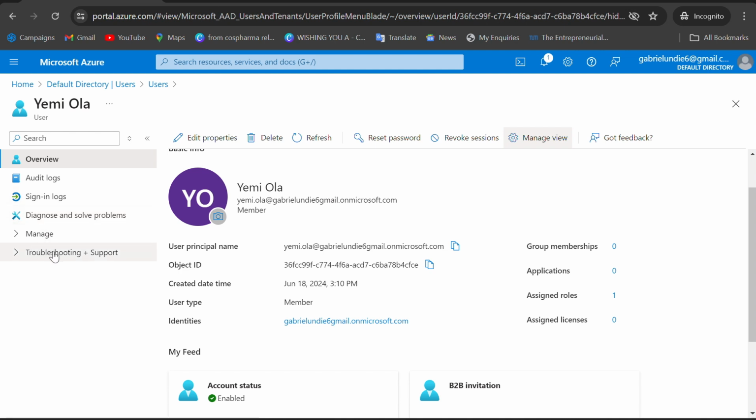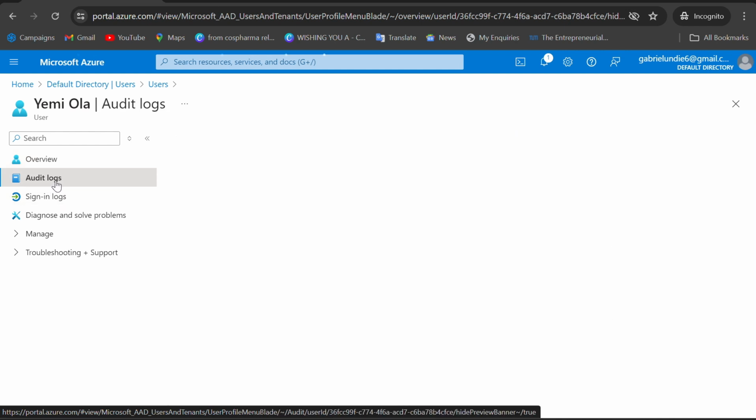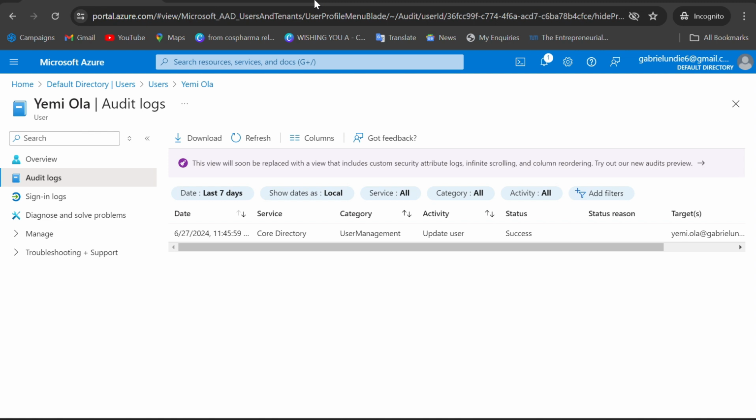Another interesting thing I want to show you about this user is audit logs. When you click on the audit log for this user, you will see everything that has happened to this user. Take for instance, today is 27th of June 2024, and the time is 11:45, getting to 11:46 already.